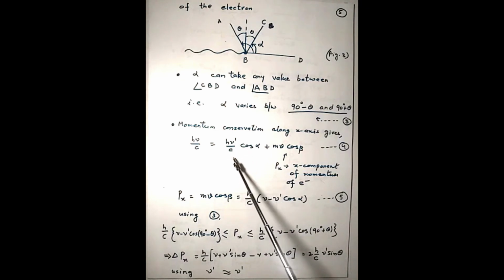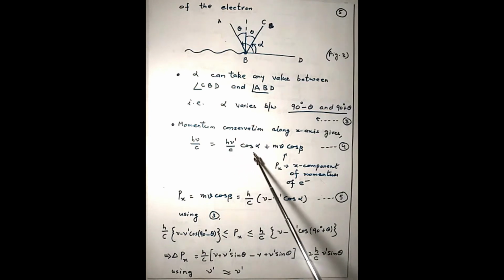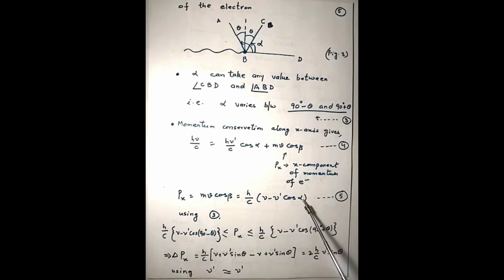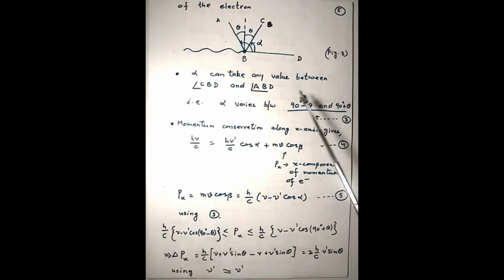Then the momentum component of the photon along the x direction will be h nu prime over c cos alpha, and mv cos beta is the momentum component of the recoil electron along the x direction. Say we represent it by px. So px equals mv cos beta, and from equation 4 it is h over c into nu minus nu prime cos alpha. But alpha is changing between 90 minus theta and 90 plus theta.